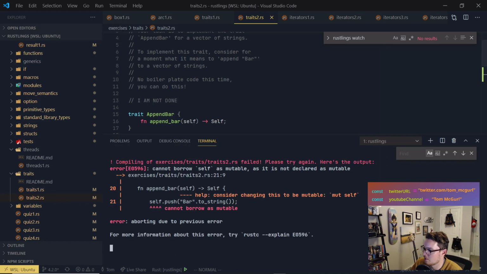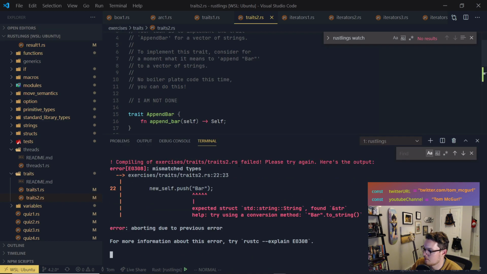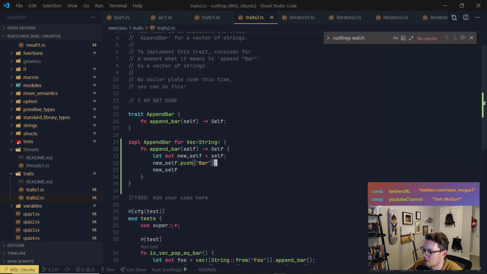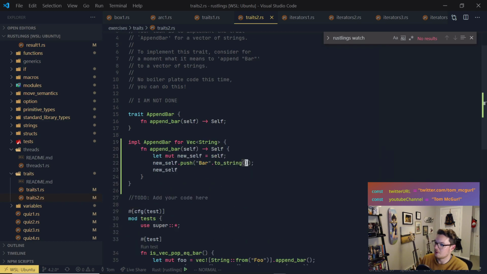Let's see if we can do it this way. I did it again. There we go. So what did we do? We implemented it by creating a mutable new_self equal to self here, right?